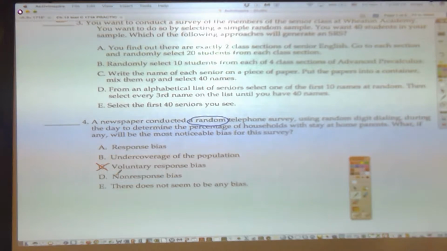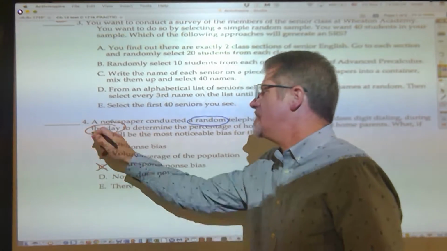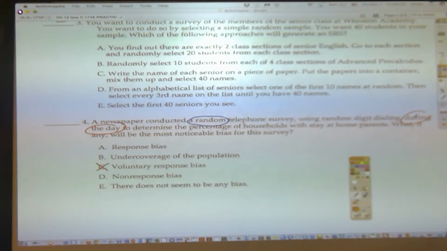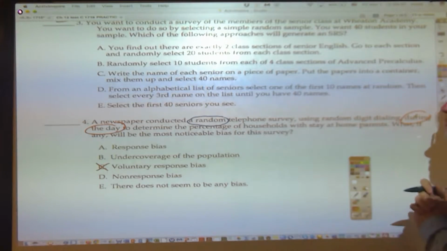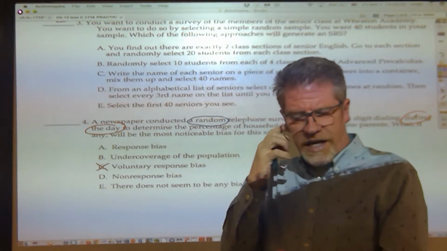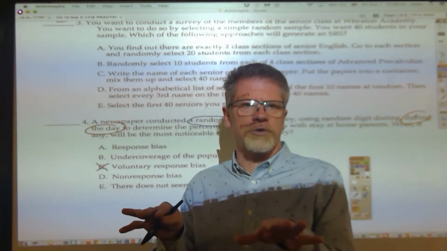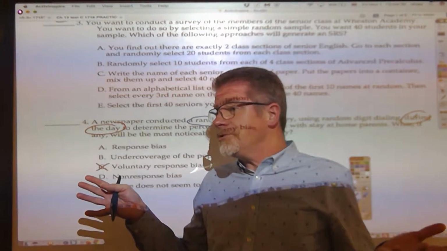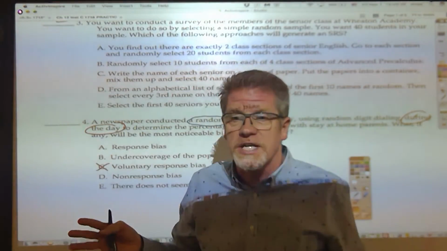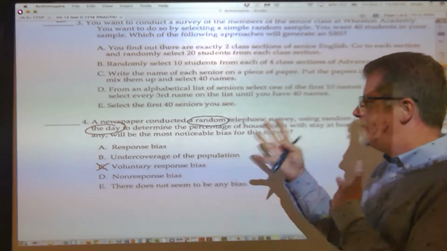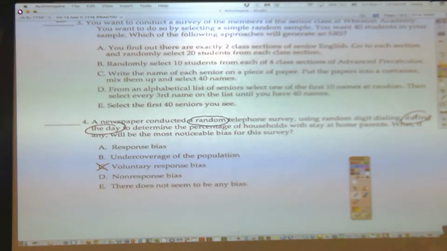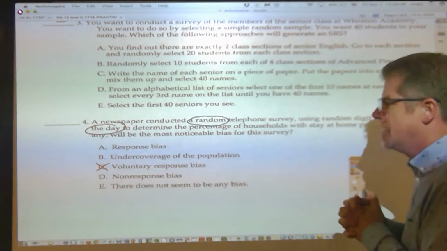Now, using random digit dialing during the day. The fact that it's during the day is a little bit sketchy. The idea is that we're talking about stay-at-home parents, that it's kind of assuming that most people go to work during the day. Could be a bad assumption, because a lot of people work the night shift, right? But they're kind of being stereotypical here, thinking that people work during the day.